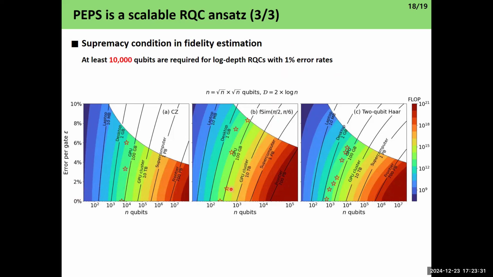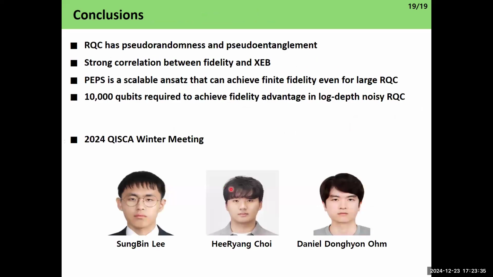It is possible because we can efficiently estimate the fidelity with PEPS algorithms. So in conclusion, we have discovered that random quantum circuits have pseudo-randomness and pseudo-entanglement. We also have a good impression that there's a strong correlation between fidelity and XCB. We have also proved that PEPS is a scalable ansatz that can achieve finite fidelity, and we are going to need 10,000 qubits to achieve quantum advantage in low-noise random quantum circuits. So thank you for listening to my presentation.